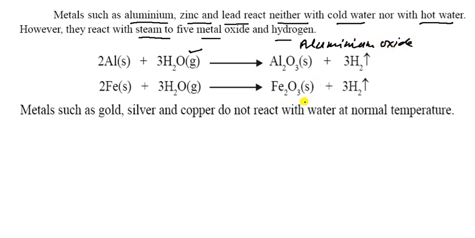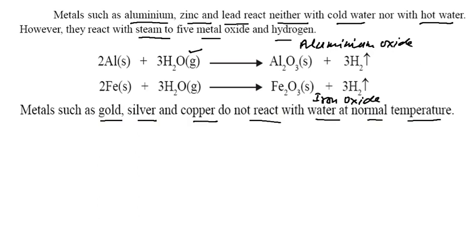And this is the iron oxide. So you can write here iron oxide. So it is the iron, and when it reacts with water, that means steam, in a red hot environment, it forms iron oxide and hydrogen gas. Metals such as gold, silver, and copper do not react with water at normal temperature. That means gold, silver, and copper do not react with water at normal temperature.